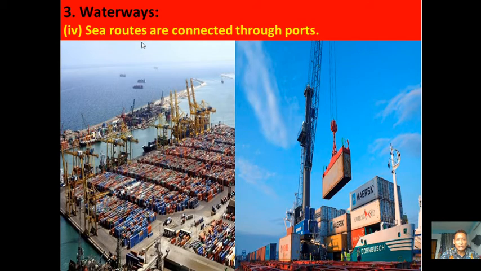So sea routes are connected through seaports. All the sea routes of the world are connected with seaports of the world. If we talk about India, we have Mumbai seaport, Chennai seaport, and Kolkata seaport. In these seaports, we have facilities, technologies, and machines. Seaports provide facilities such as loading of goods, unloading of goods, and storage facilities. These are the facilities provided by seaports of the world.